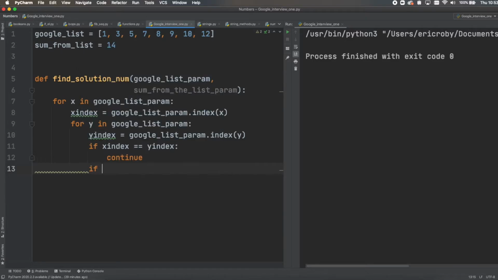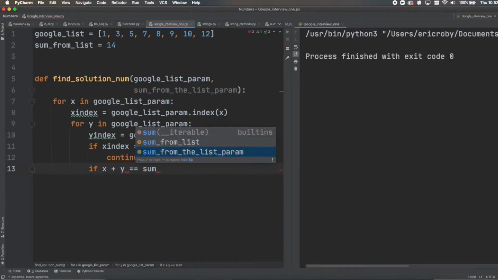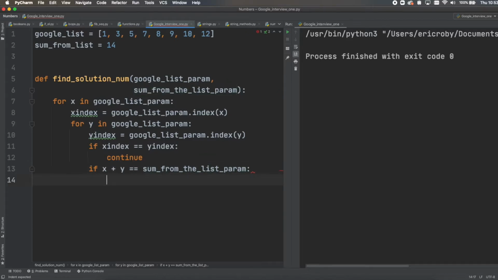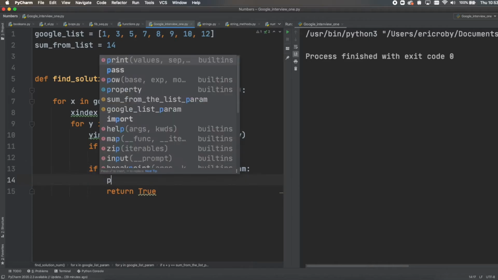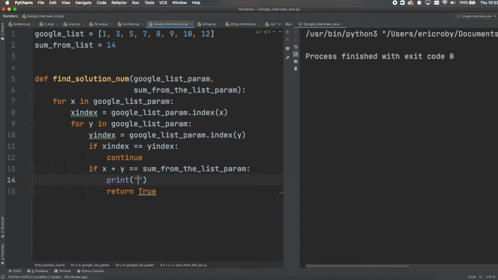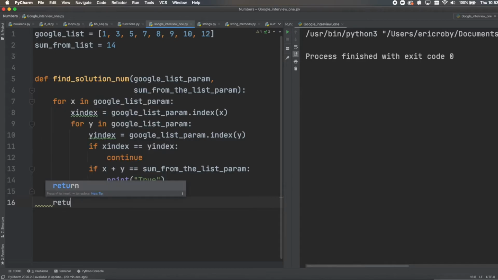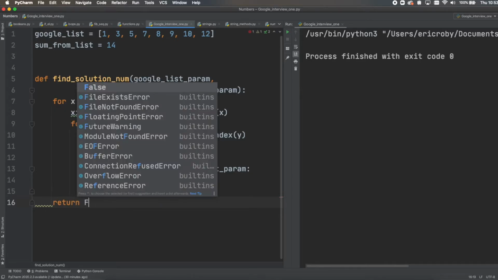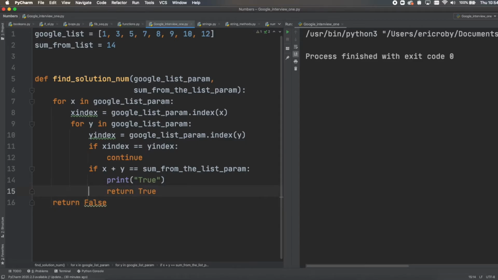So now let's say if x plus y is equal to sum from the list param, we want to return true. And for this example, let's make sure we type in a print so we can see it in the terminal. If we loop through the entire list and see no solution that equals 14, we want to return false. And again, for this solution, let's type in print false.